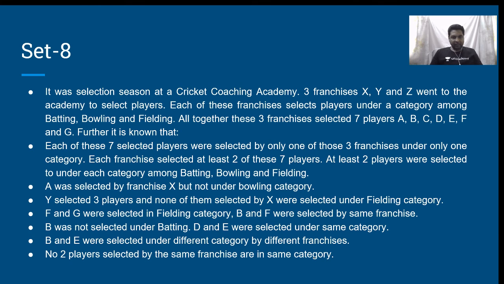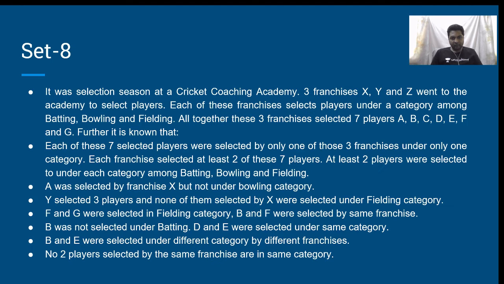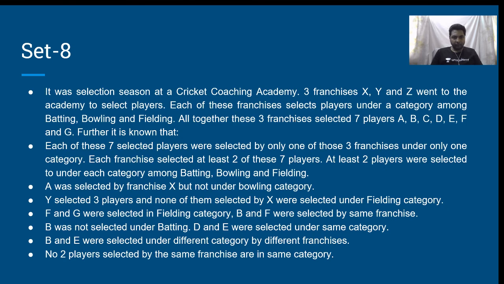A was selected by franchisee X, but not under bowling. Y selected 3 players.